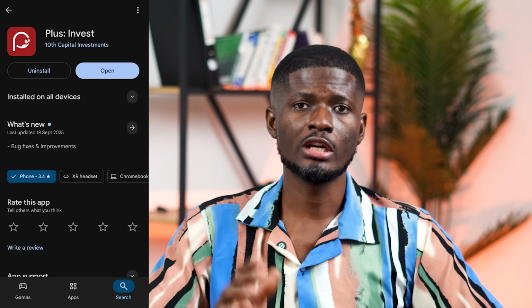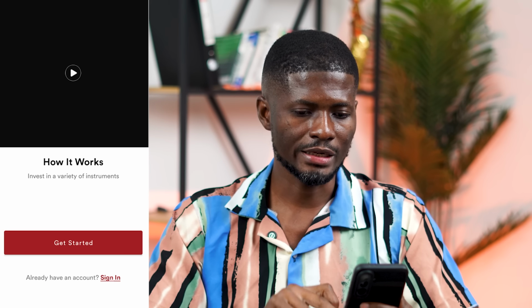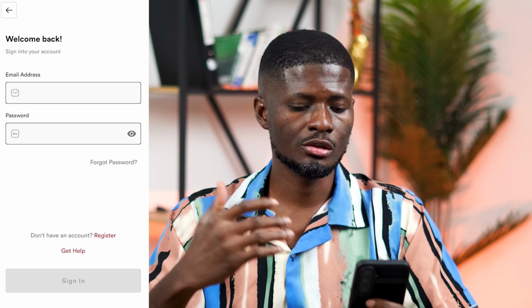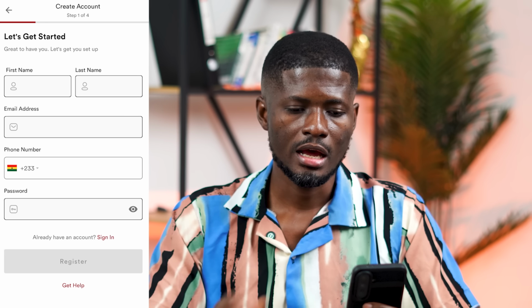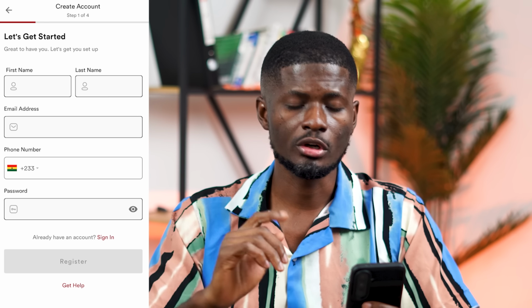So first of all, we are going to download the Plus app on Google Play Store or App Store. So I'll download the Plus app and I'll click on open. So I'll click on next, then click on sign in. If you don't have an account, you can click on register, then fill in your details to register. I already have an account, so I'm going to click on sign in.